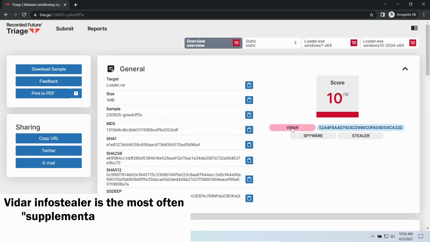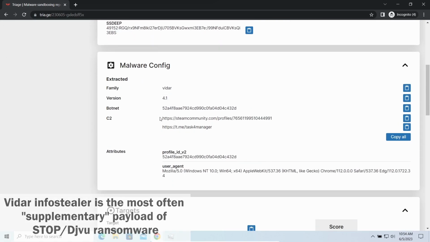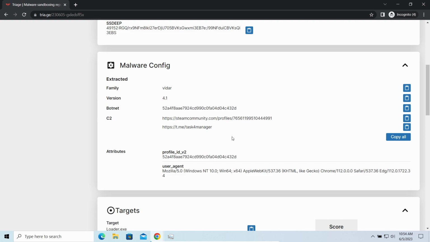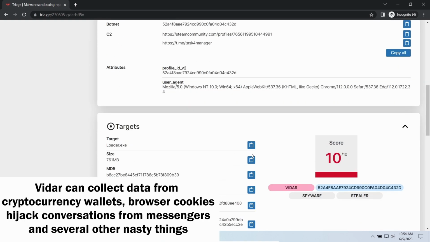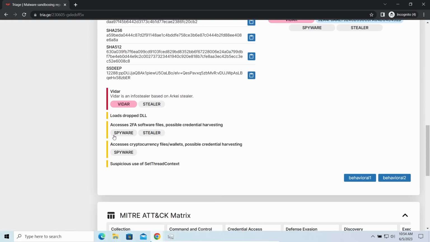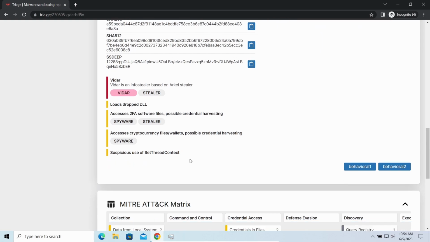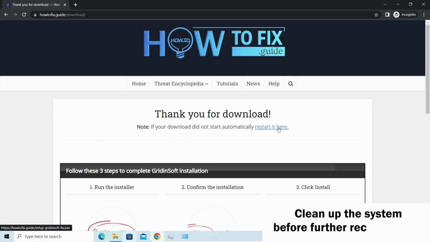Vidar Stealer is an info stealer which targets browser cookies, mailing clients, and cryptocurrency wallets. It is a hit-and-run malware which performs self-removal as soon as all routine operations for data gathering are completed. Seeing it running in your system is not a common occasion, as most of the time its operations take minutes. Nonetheless, as there are facts of it being included in the pack with the ransomware, it is possible to repel it before it completes its task. It is especially effective considering the fact that it sends the data package to the C2 server just before performing self-destruction. Before performing any data recovery, you should clean your device.